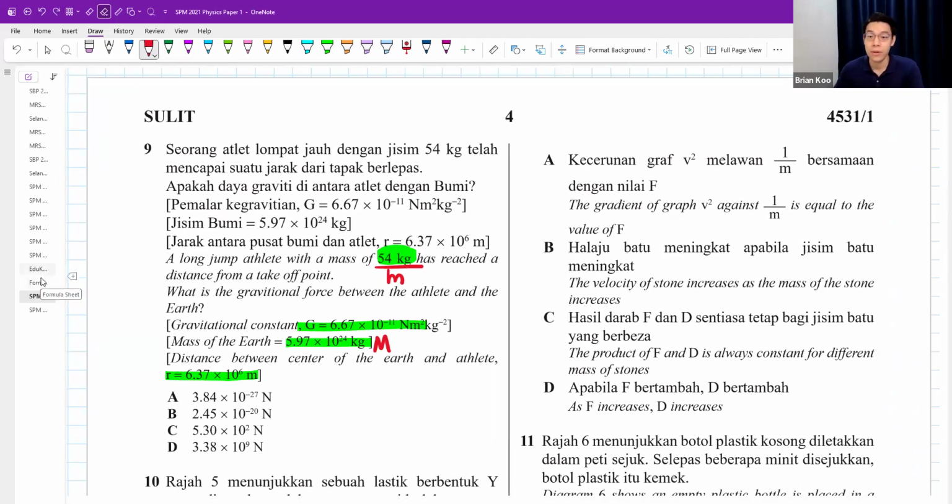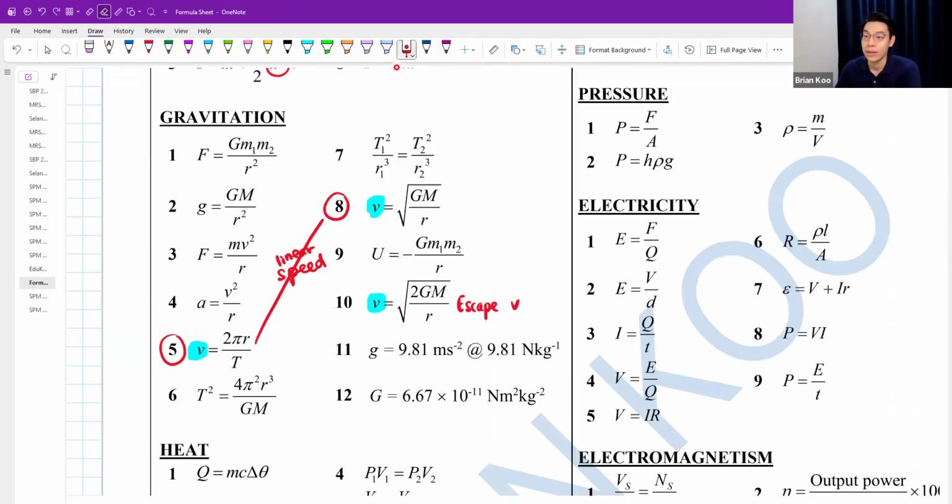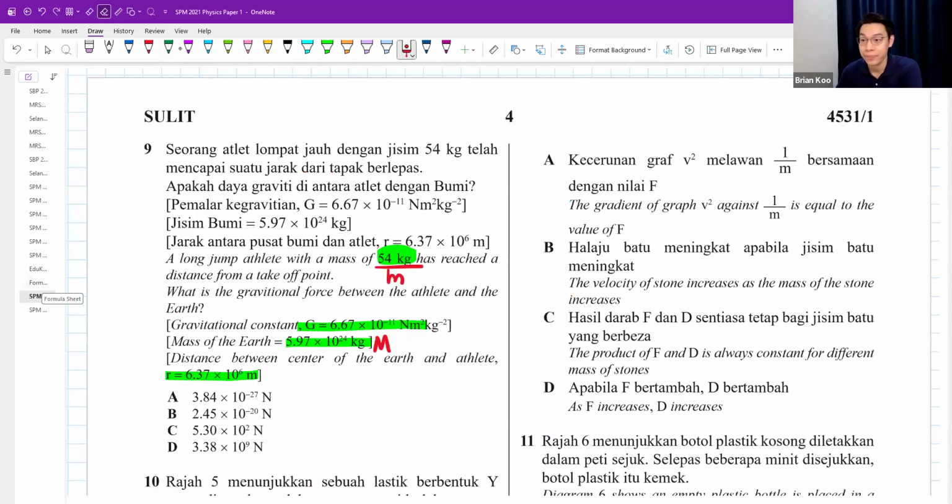We also have the distance. Then you go to your formula sheet. The classic Newton's universal law of gravitation. Okay, F equals G m1 m2 over r squared. Let's try. You can call it m1 m2 or big M small m, also can.